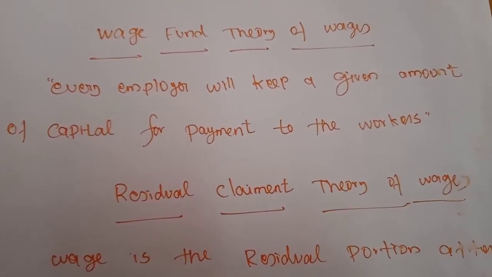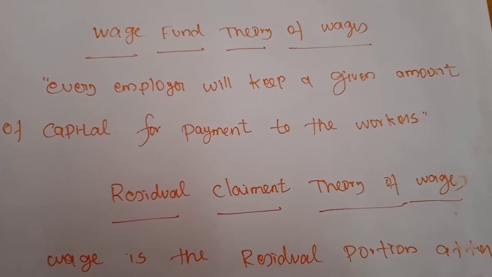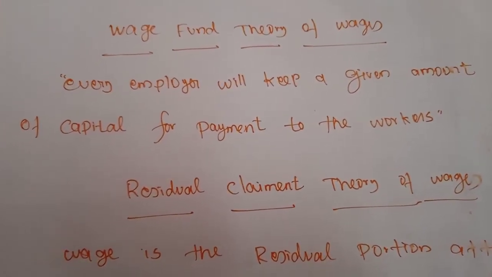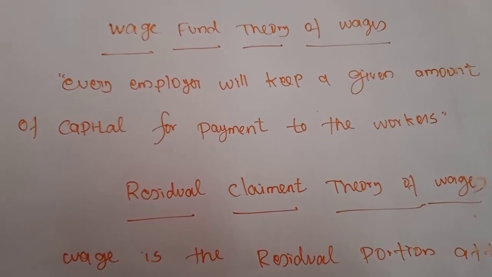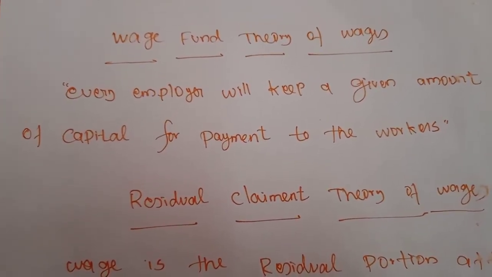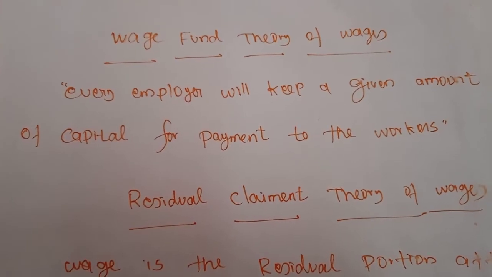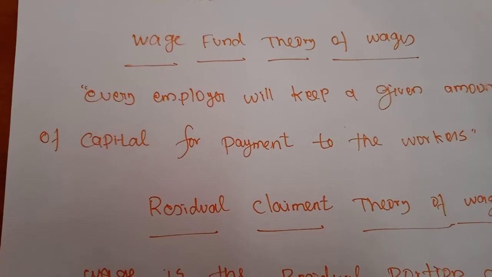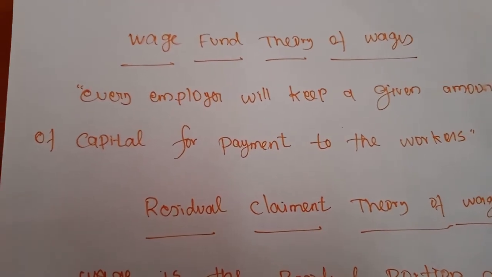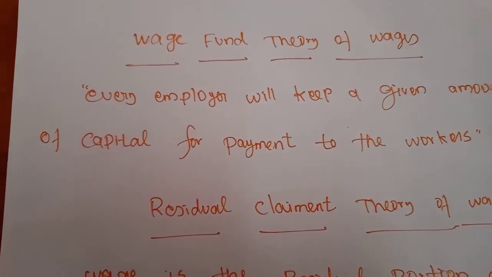Along with these expenditures, he will have some amount of money for providing remuneration to his workers. That amount of money held by the employer is considered as wages. So it is known as the wage fund theory.